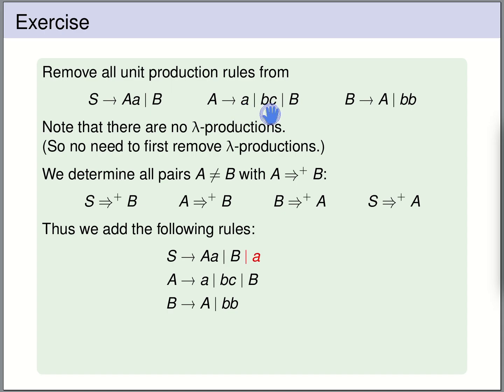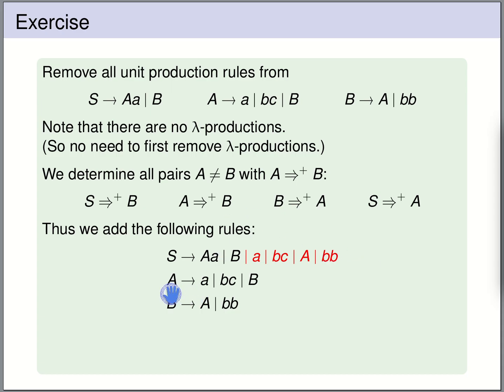We can also get BC, and we can get B, but we already have B as a rule for S. Now, from S, we can derive B. So we also have to add the right-hand sides of rules for B as possible right-hand sides for S. So from B, we can get capital A, and we can get BB. So we add also capital A and BB as right-hand sides for S.